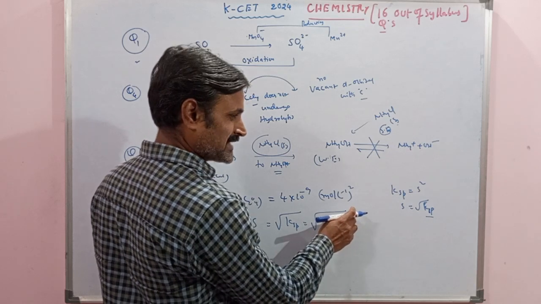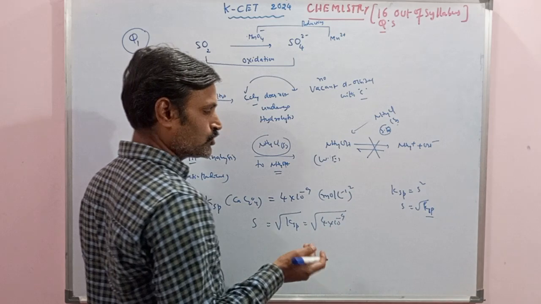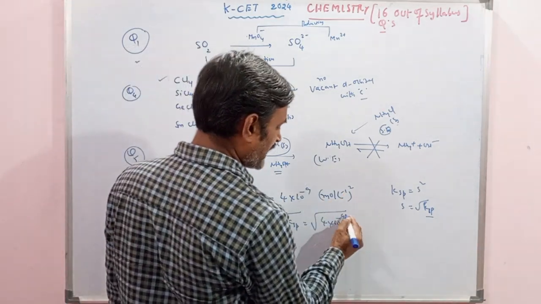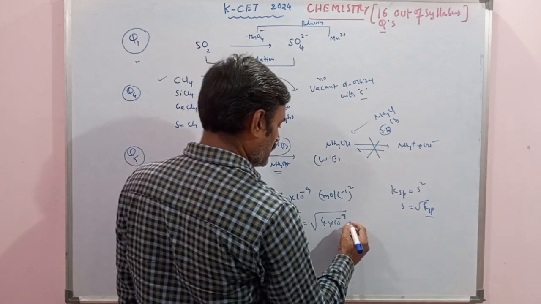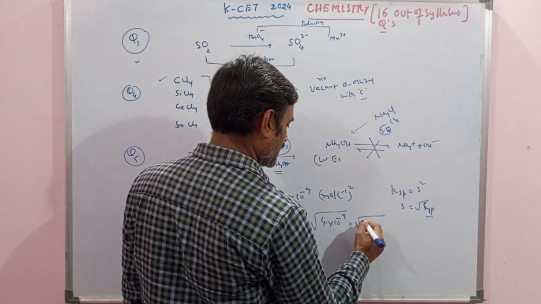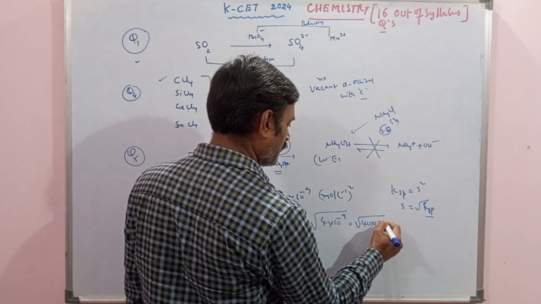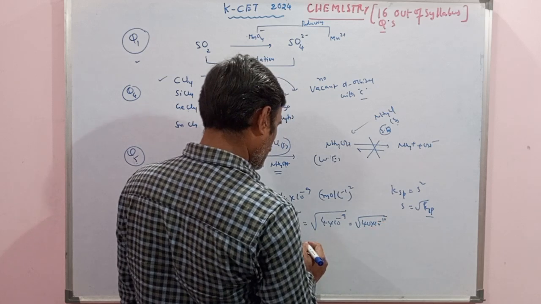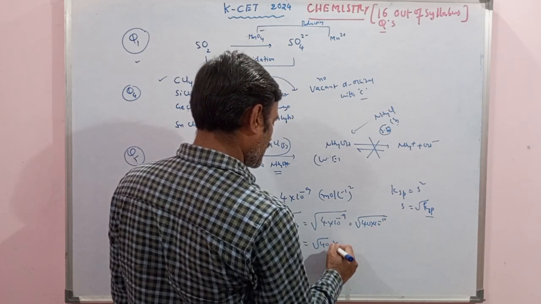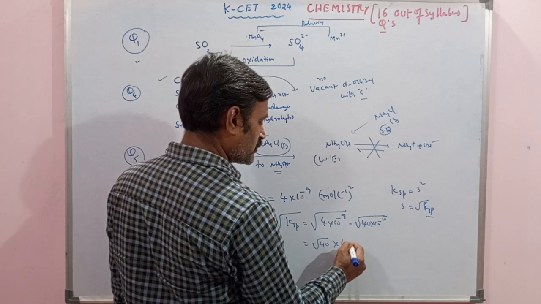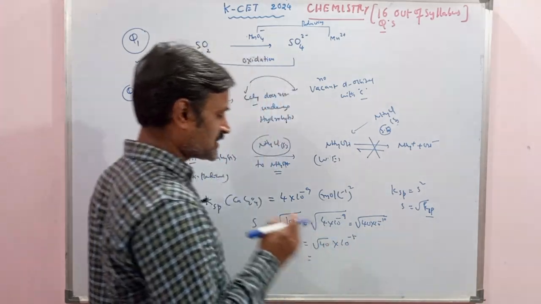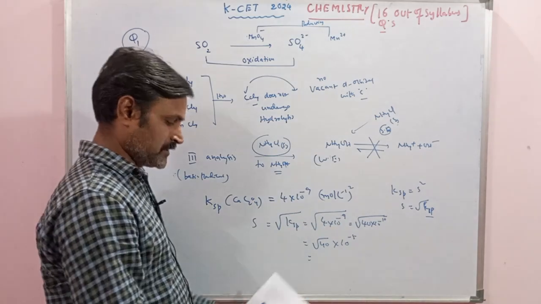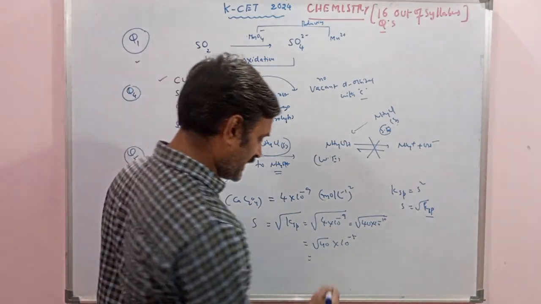So 10 power minus 9 is there. If you just take its root, then it will be very difficult. So you make it an even number, either 10 power minus 8 or 10 power minus 10. Better to do 10 power minus 10, by taking this as 40 into 10 power minus 10. Then you will get root 40. 10 power minus 10 will come out of the root and become 10 power minus 5. Root 40 means it is not 6, it is not 7. In between, around 6.3 will come.